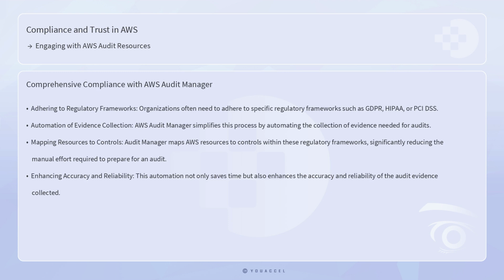To ensure comprehensive compliance and trust, organizations often need to adhere to specific regulatory frameworks such as GDPR, HIPAA, or PCI DSS. AWS Audit Manager simplifies this process by automating the collection of evidence needed for audits. Audit Manager maps AWS resources to controls within these regulatory frameworks, significantly reducing the manual effort required to prepare for an audit. This automation not only saves time, but also enhances the accuracy and reliability of the audit evidence collected.